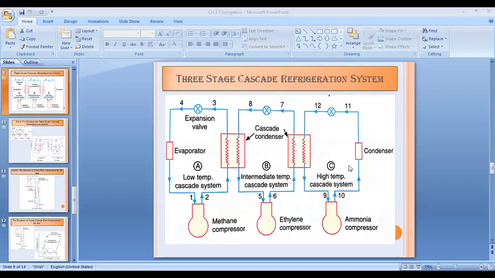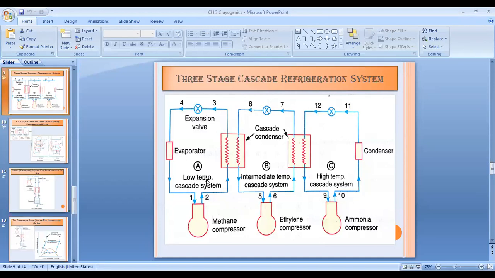Likewise, three VCRS systems will be connected in series. Out of that, the first one will be called the high temperature cascade system. The second is called the intermediate temperature cascade system. The third is called the low temperature cascade refrigeration system. And whatever lowest temperature is there will be achieved in the evaporator of the low temperature cascade system.